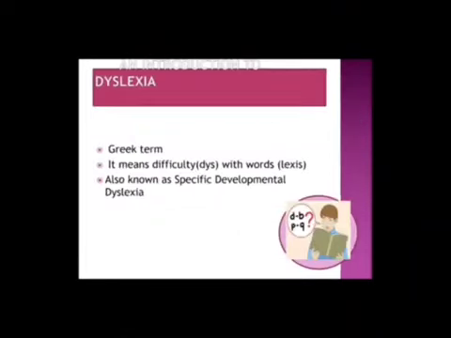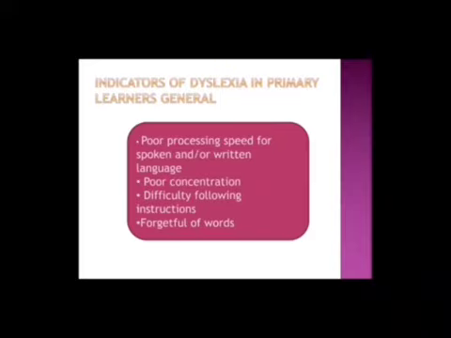Dyslexia is a Greek term. It consists of two words, dys, that is difficulty, and lexis, that is words. It means difficulty with words. Dyslexia is also known as specific developmental dyslexia. Dyslexia is a neurological disorder that causes the brain to process and interpret written information differently.